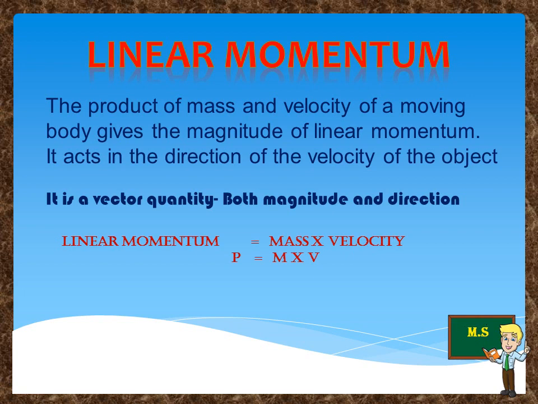That means the linear momentum is applied to a body with mass and it has been forced by a velocity, and linear momentum is denoted by P, which is equal to m into v. m represents the mass and v represents the velocity. Okay, let's see what is the unit of momentum, because this is a one word question, so you have to take it very seriously. Unit of momentum is kg m s^-1.